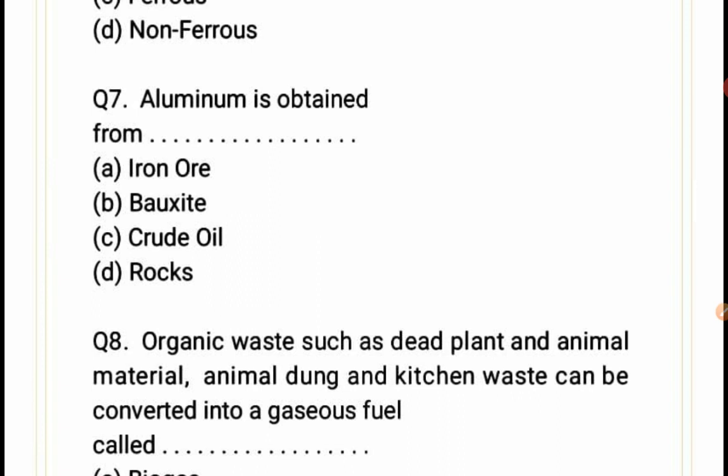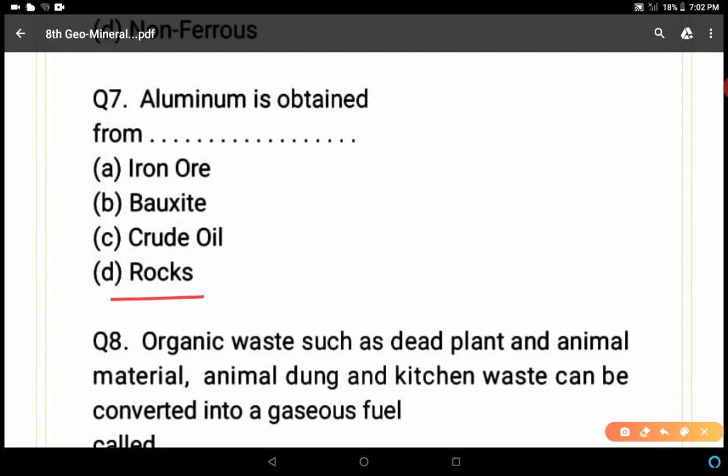Aluminium is obtained from iron ore, bauxite, crude oil, rocks. Rocks, definitely minerals are carried from rocks, but particularly from bauxite aluminium is obtained. So bauxite is the correct answer. B is the correct answer. Come to the next question.